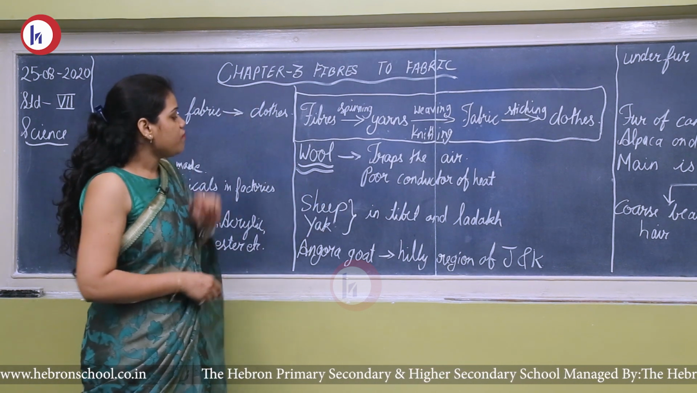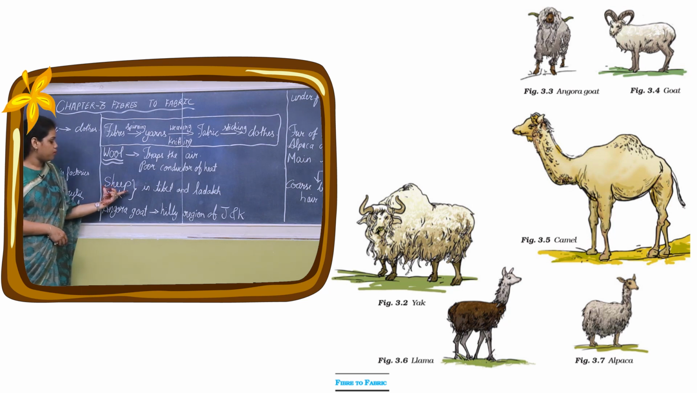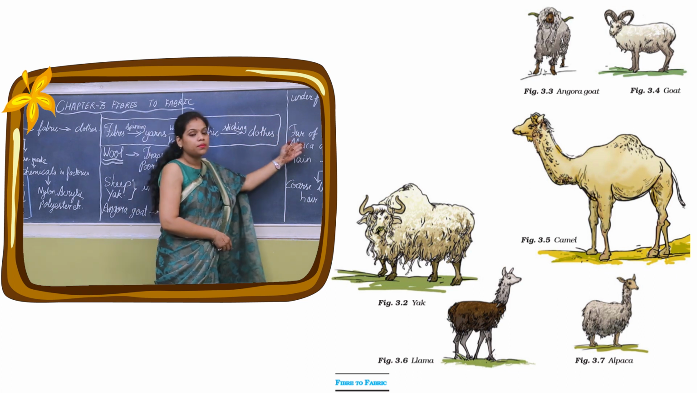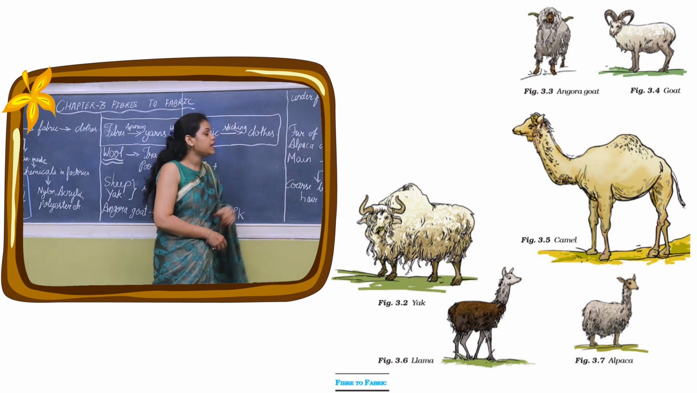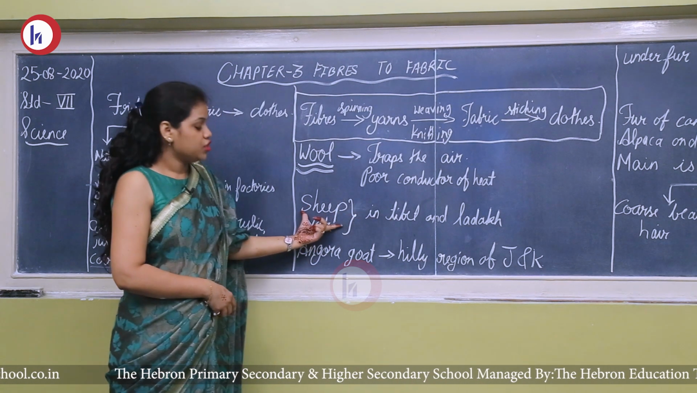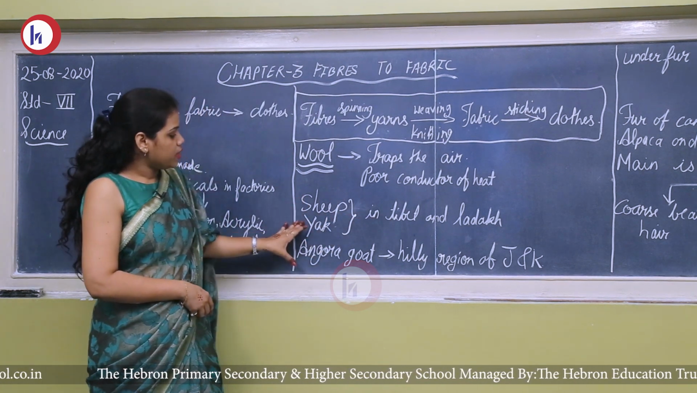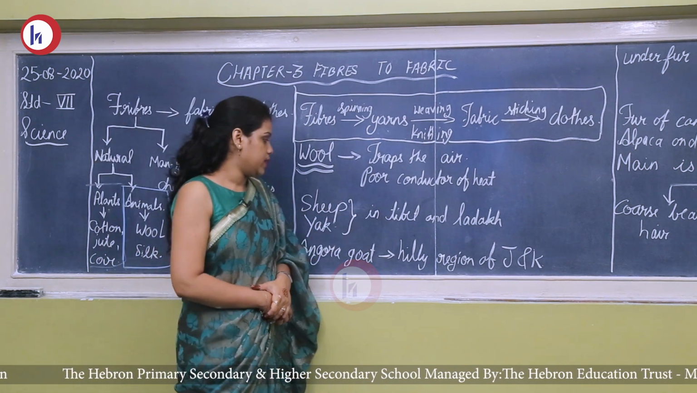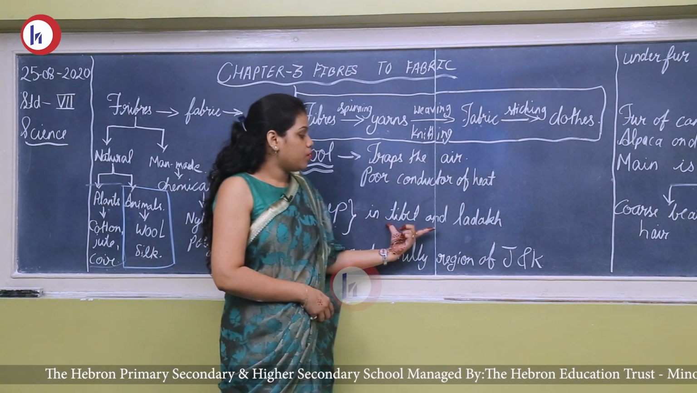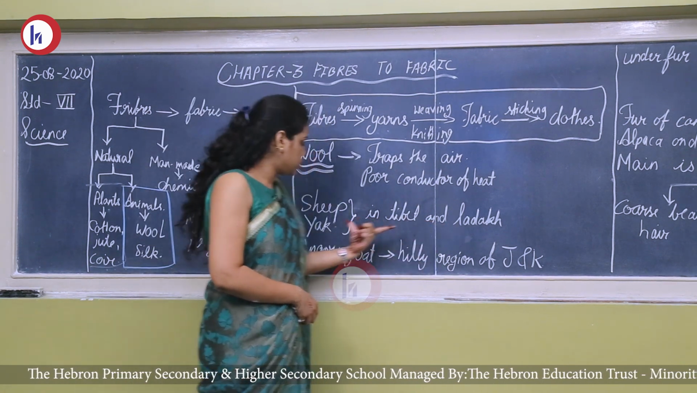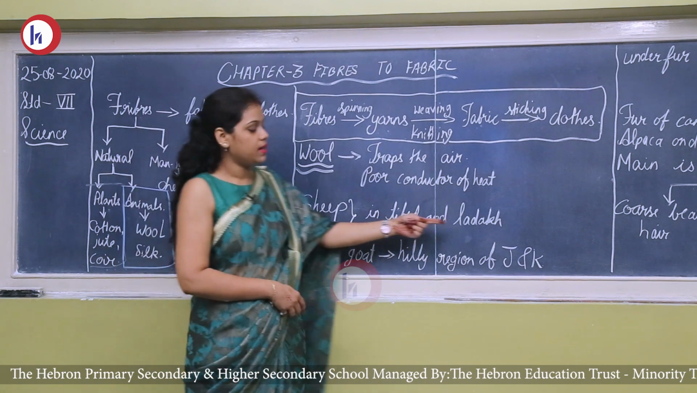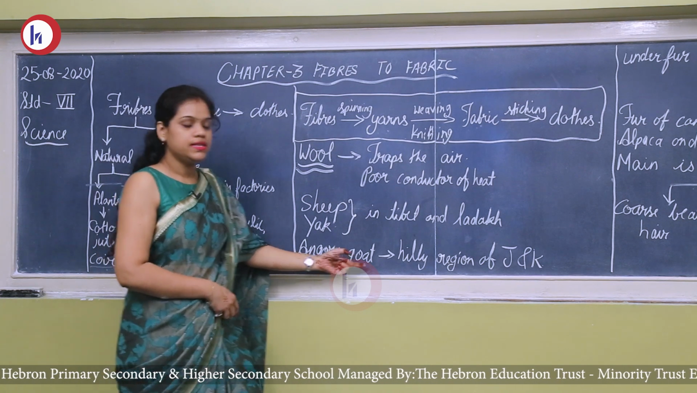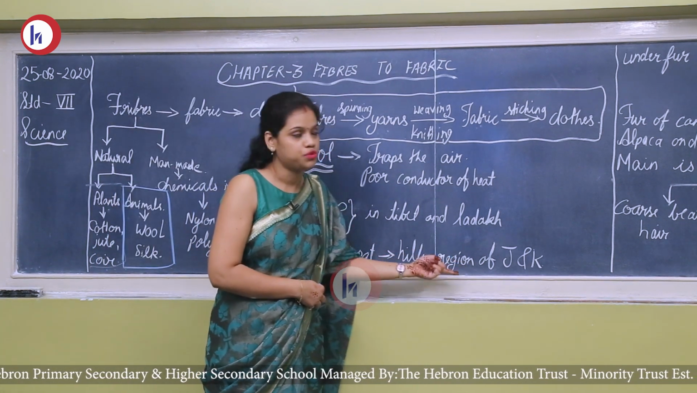Now from where do we get wool? We get wool from sheep, yak, Angora goat, then Kashmiri goat, some camel furs, alpaca and llama. So the basic ones are sheep and yak. Sheep and yak are the most important for producing wool in India. So they are basically found in Tibet and Ladakh. Mostly the rearing of yak is done more in the Tibet and Ladakh area. Okay, then there is Angora goat. These are found in the hilly regions of Jammu and Kashmir.